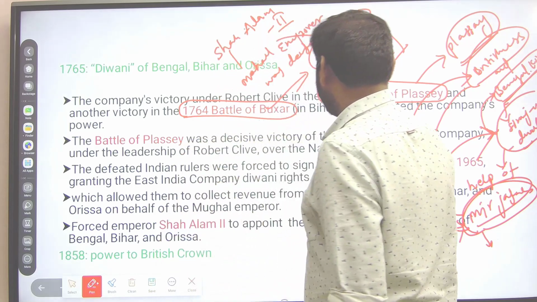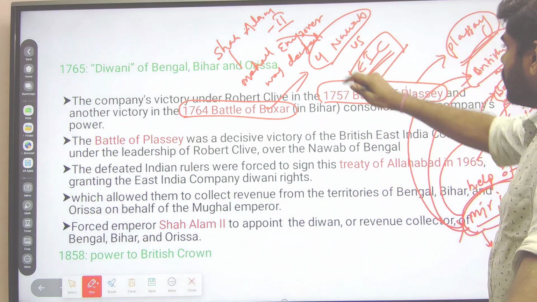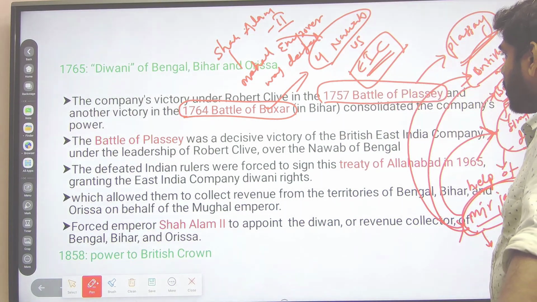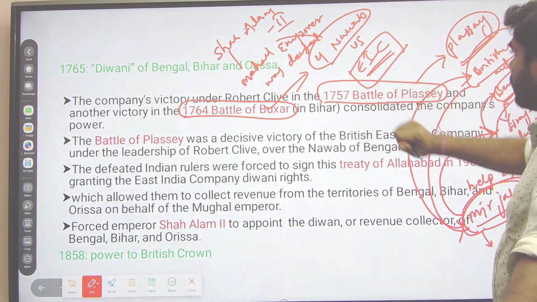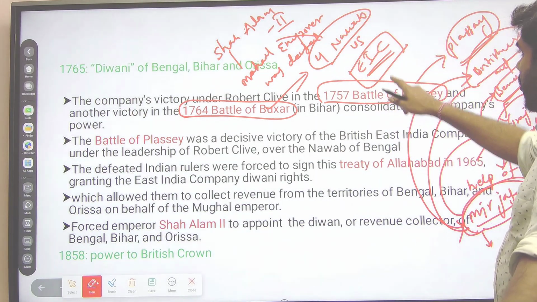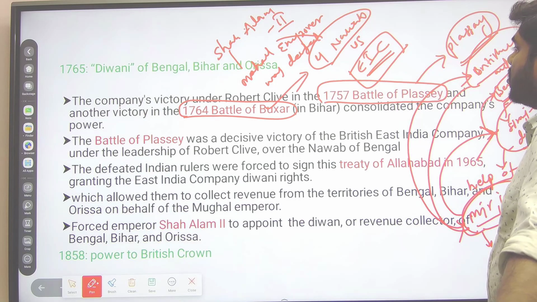In the Battle of Buxar, four Nawabs, one of them the Mughal, another from Awadh, another from Bengal, and another from Calcutta, combinedly fought against the East India Company. The East India Company overthrew Shah Alam II, and the Mughal Emperor was defeated.